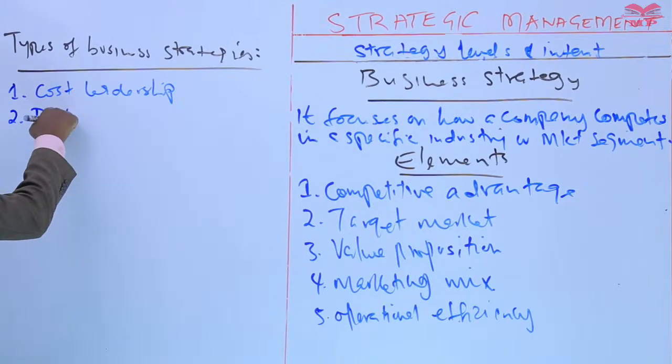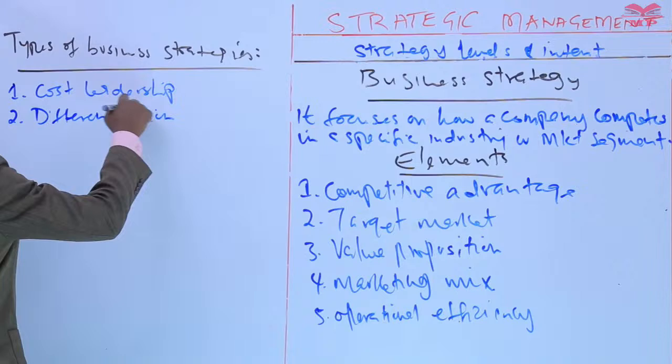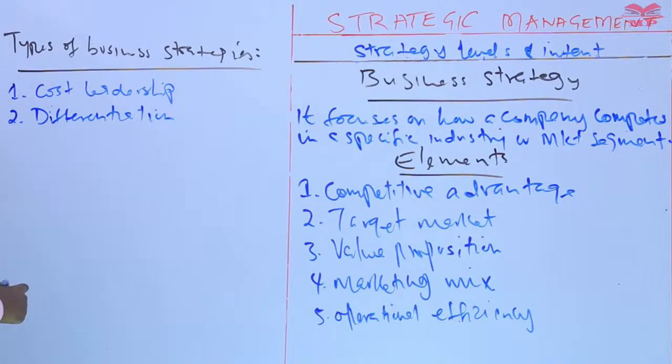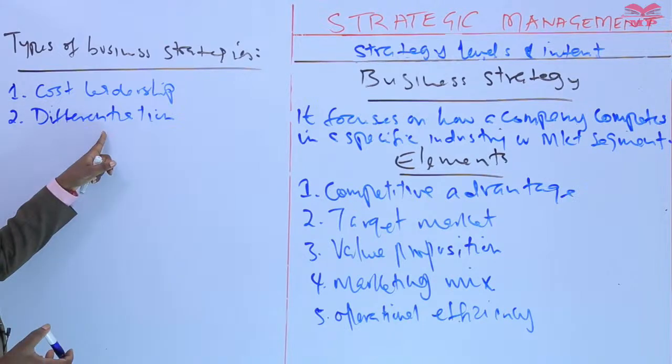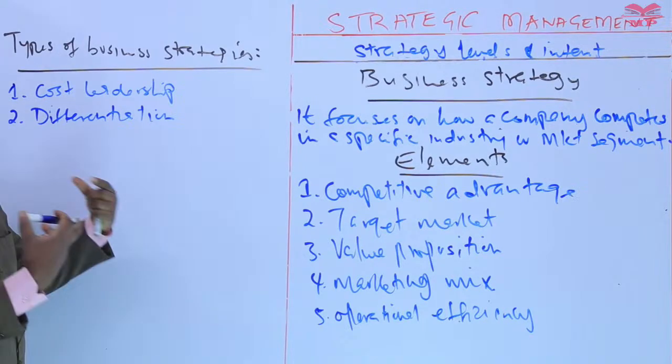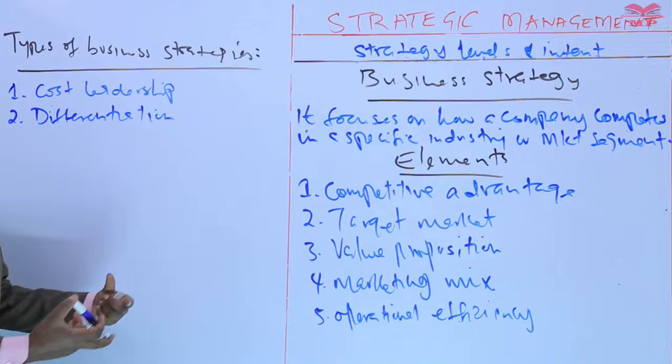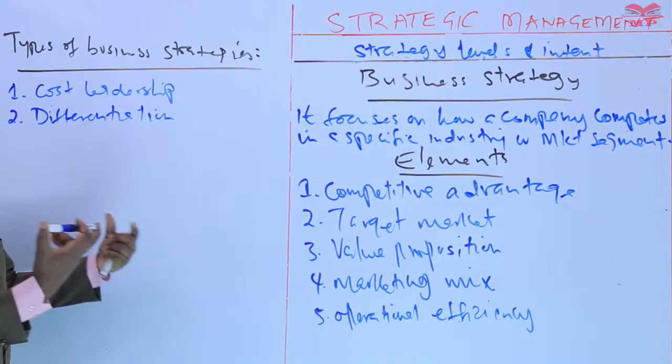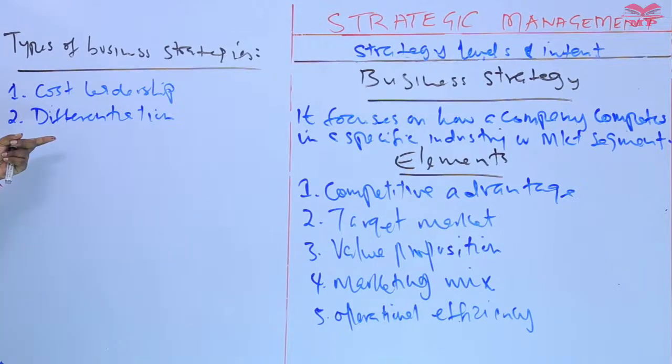Number 2, differentiation. Differentiation is a strategy that focuses on uniqueness. This one refers to the uniqueness of products, uniqueness of a service, so that customers are willing even to pay a higher price for its uniqueness.